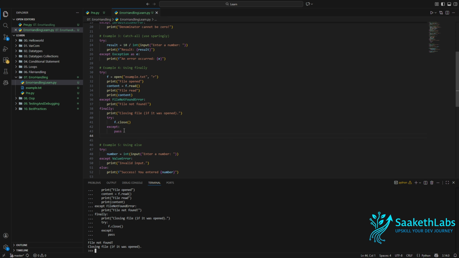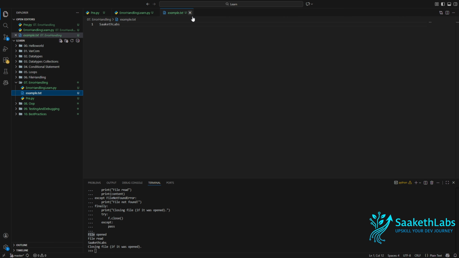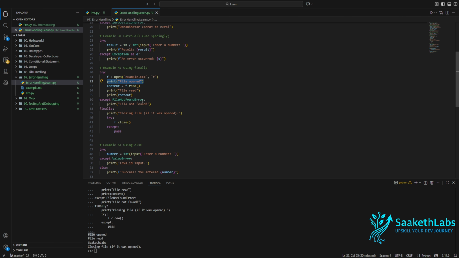Let me try to run this. As you can see, file is opened. The example.txt was there, hence the file was opened, and then the file was read. There is no error while reading the file, and then after that, the contents of the file, which is Saket Labs, was printed. There was no error during entire execution of the try block, hence the except block will not be executed, and finally the resources were closed in the finally block.